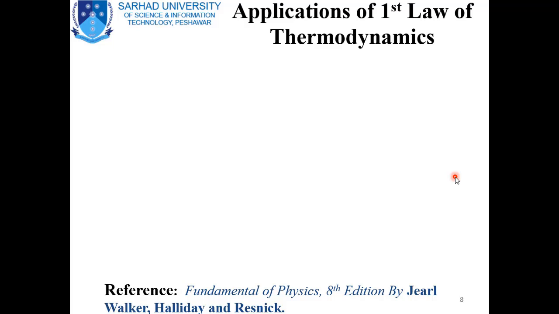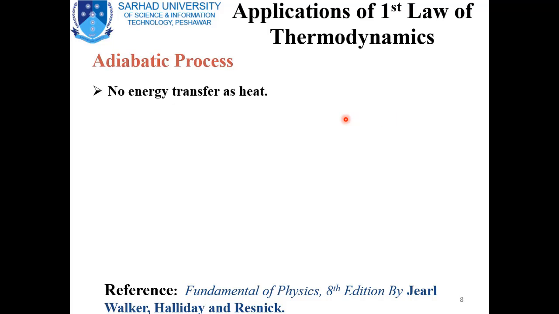The last topic of our lecture is the application of the first law of thermodynamics. In this slide we will discuss a process known as the adiabatic process, in which energy can neither be added to nor subtracted from the system. So in this case the energy transfer as heat is equal to 0, so Q is equal to 0.